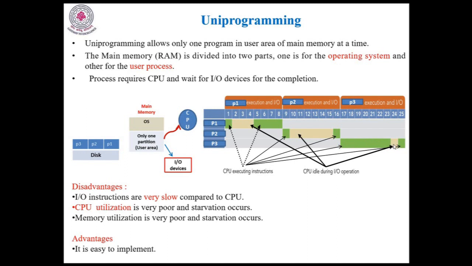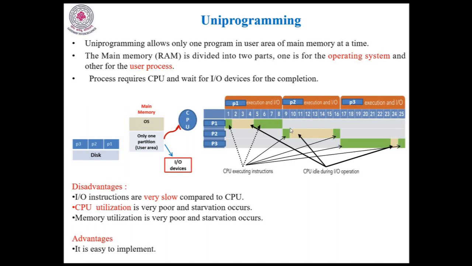After some time P3 may require I/O devices. During these I/O operations, the CPU is idle. So then again the CPU is allocated to P3. Then this task will be complete at the 25th millisecond. You see, as per the uniprogramming system, I am able to execute a total of 3 programs, all within the 25th millisecond.